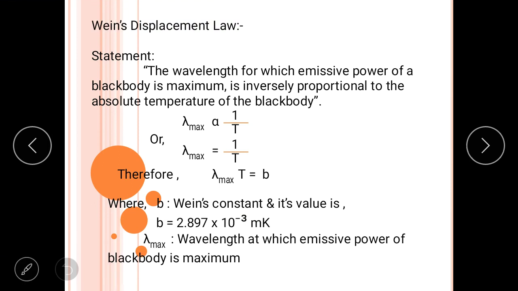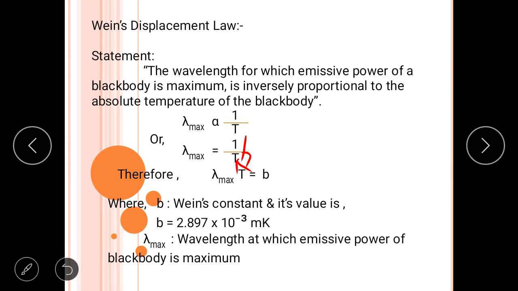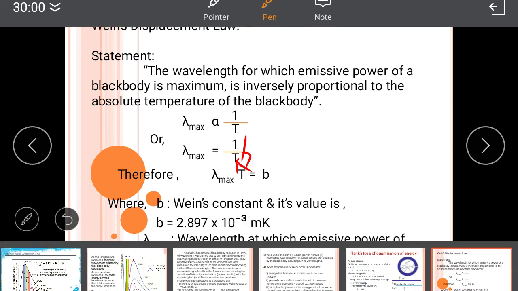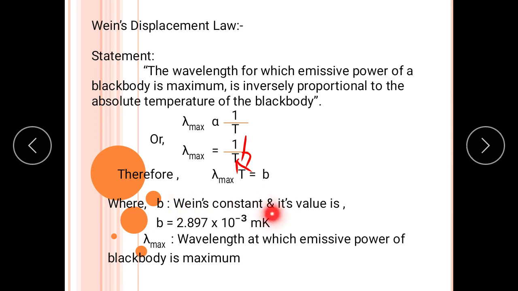So lambda max is B upon T. Therefore lambda max into T is equal to B. B is nothing but Wien's constant, and its value is 2.897 into 10 raised to minus 3 meter kelvin.